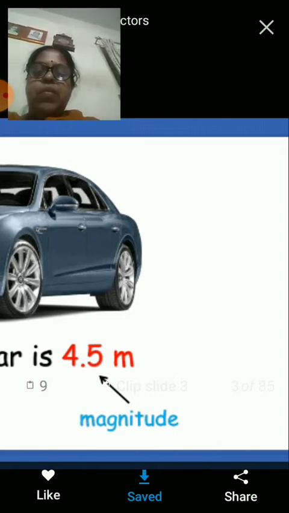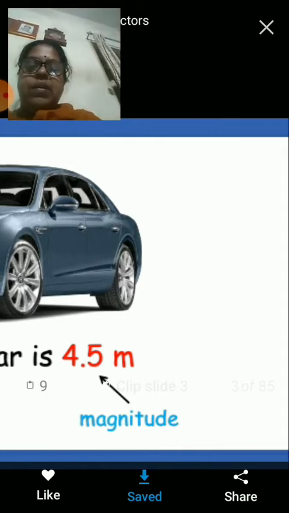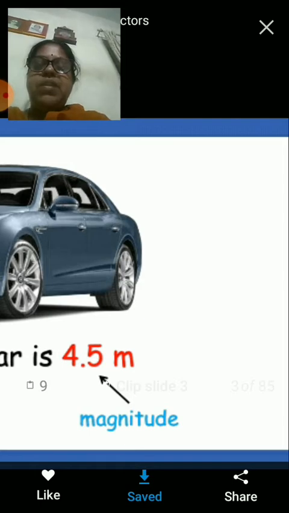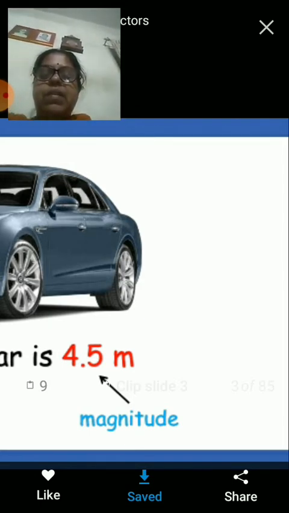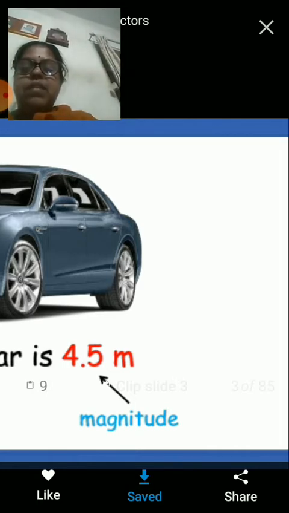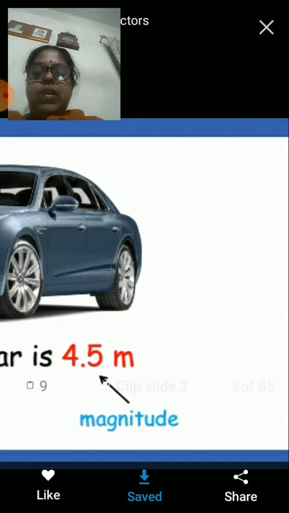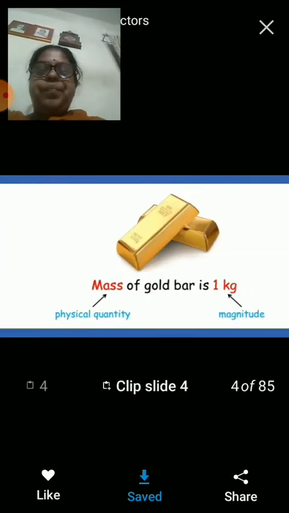You know how to measure the length. You can take a tape and measure the length of the car. So it is 4.5 meter. Look at this value particularly. This 4.5 is a value and it has a unit. Meter is its unit. So the length is measured in a unit called meter. This becomes the magnitude: the value which is assigned to a physical quantity is known as magnitude.